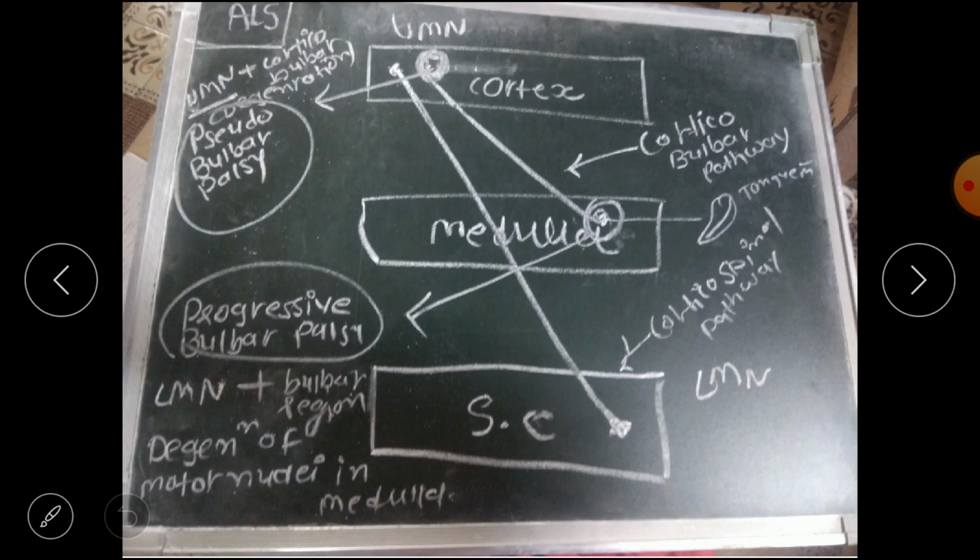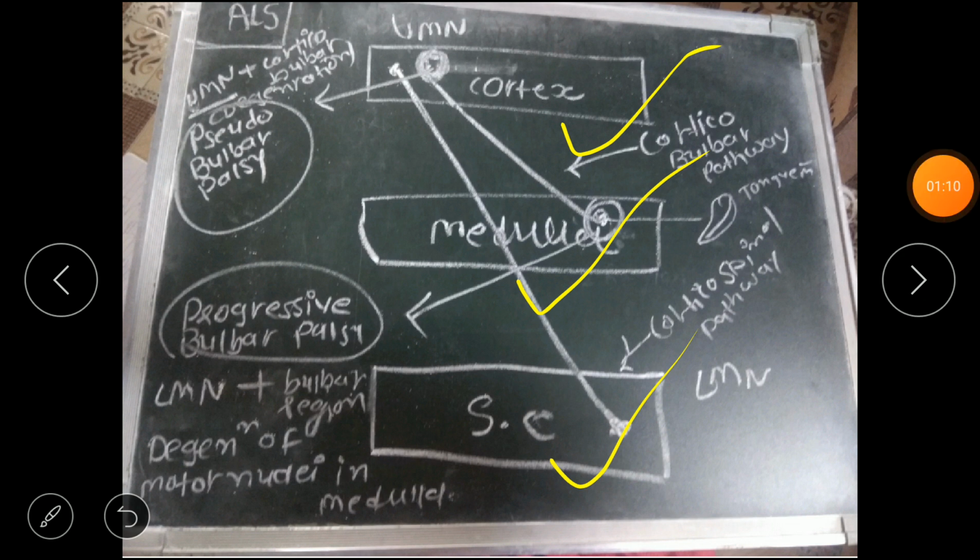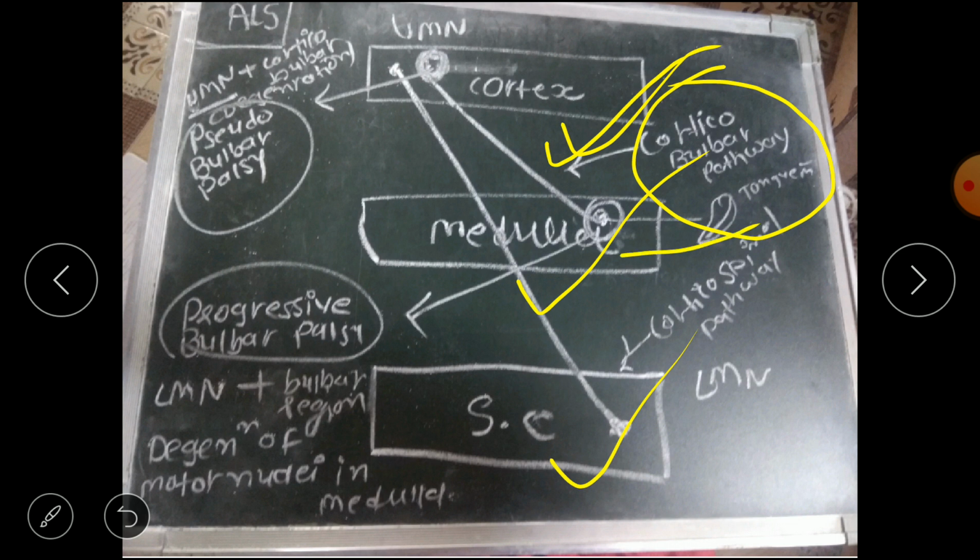So let's start. Here in this diagram, the cortex is present, the second is medulla, and last is spinal cord. Three things are present. So here the first is cortex to medulla. That pathway is known as the corticobulbar pathway, and basically from here it supplies the tongue muscles. And from the cortex to the spinal cord, that pathway is known as the corticospinal pathway.